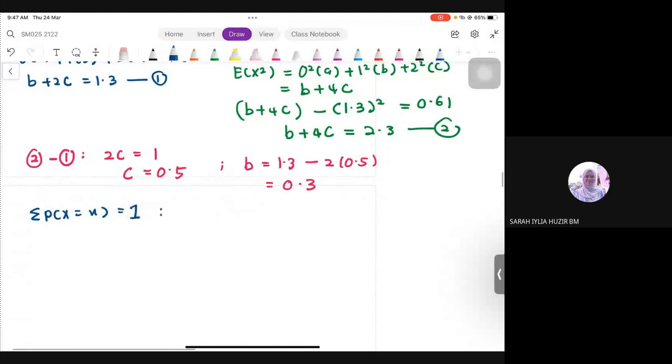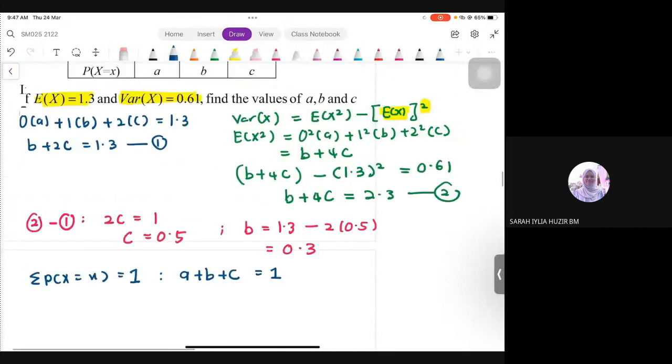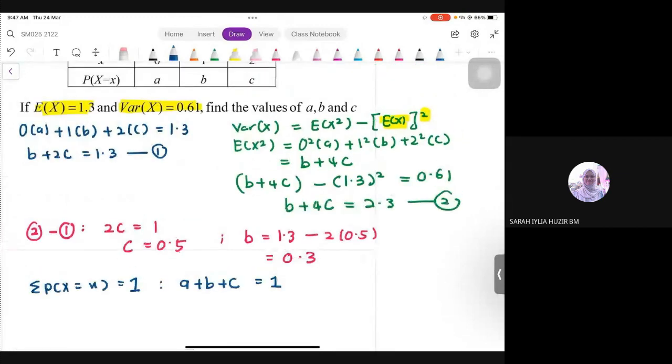Okay. So, saya sambung. So, kalau kita tahu main criteria summation of all probability must be equal to 1. That means A plus B plus C must be equal to 1. Betul. Sebab kita ada 3 je probability. A, B, C. Because B and C kita dah dapat straight away. A is basically 1 minus with B minus with C. So, dapatlah A is finally 0.2. Okay, settle. Macam tu.